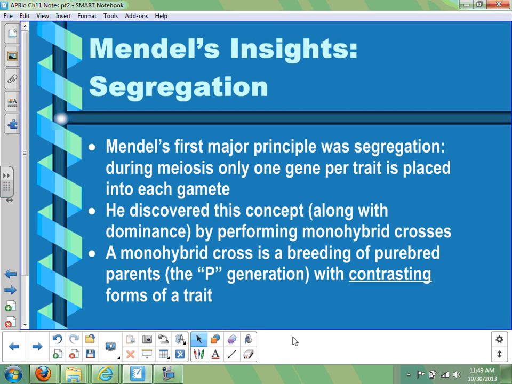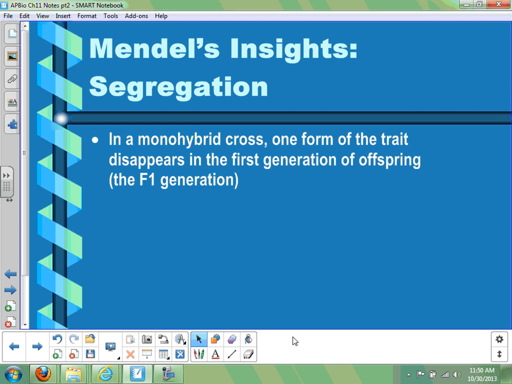That letter P doesn't stand for pea plant, and it doesn't stand directly for parent. It's actually a symbol that Mendel used that means father, pater, the pater generation. But we still use the letter P as a little nod to Mendel for his work and the symbols that he used. Whenever we start an experiment that is multiple generations, the first generation we call the P generation, and we take plants that have contrasting forms for a trait. Maybe one plant is tall and one is short, and if they're both purebred, then we want to see what the offspring will be like.